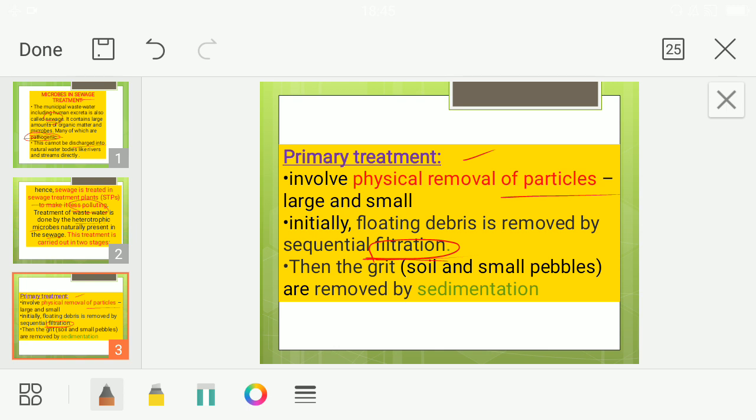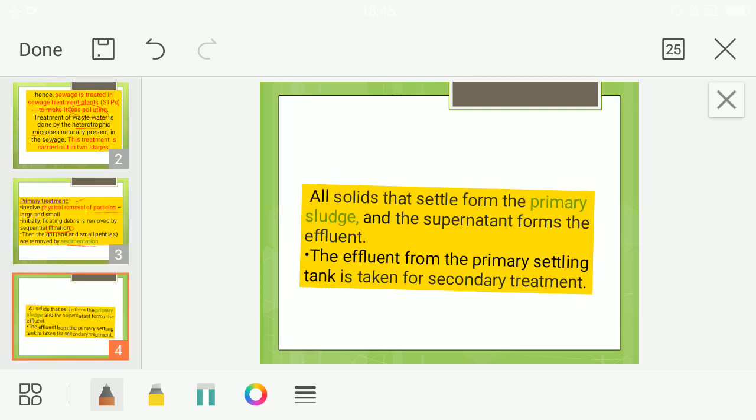How are we doing it? By a process called sedimentation. We allow the filtered water to settle down for some time. That process we call sedimentation. In sedimentation, some particles slowly settle down. The solids that settle down we call primary sludge. And the water which is collected on the top we call the supernatant. The effluent from this primary settling tank is passed on to the secondary treatment.